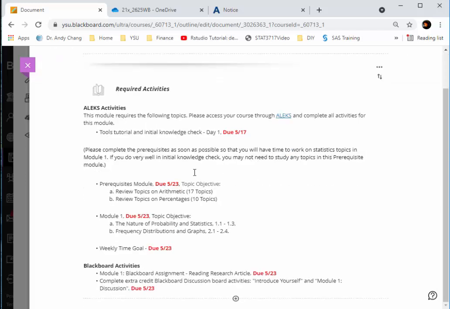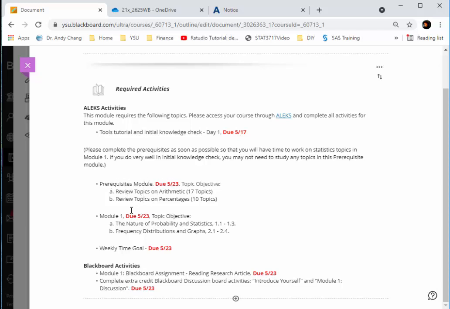Then after that, you will start working on Alex prerequisite modules. Now, if you did a good job on the initial knowledge check, you may be able to skip all these. Alex evaluates your performance, and if you did a good job in the algebra topic, then you probably don't need this, and Alex will just let you skip this and go to the next step. If you miss some of these topics, then you will see those topics here. Each student may receive a different number of questions when working on this Alex activity, so some students will do this prerequisite, and some probably don't need it.